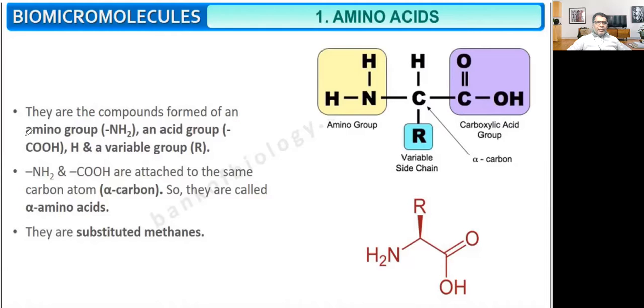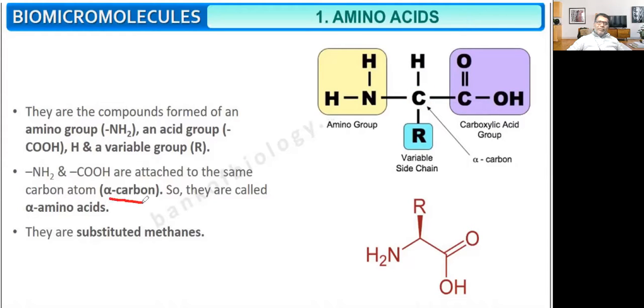They have one amino group, NH2, and one acid group, COOH. The amino group and the carboxylic acid group are both attached to the same carbon atom.